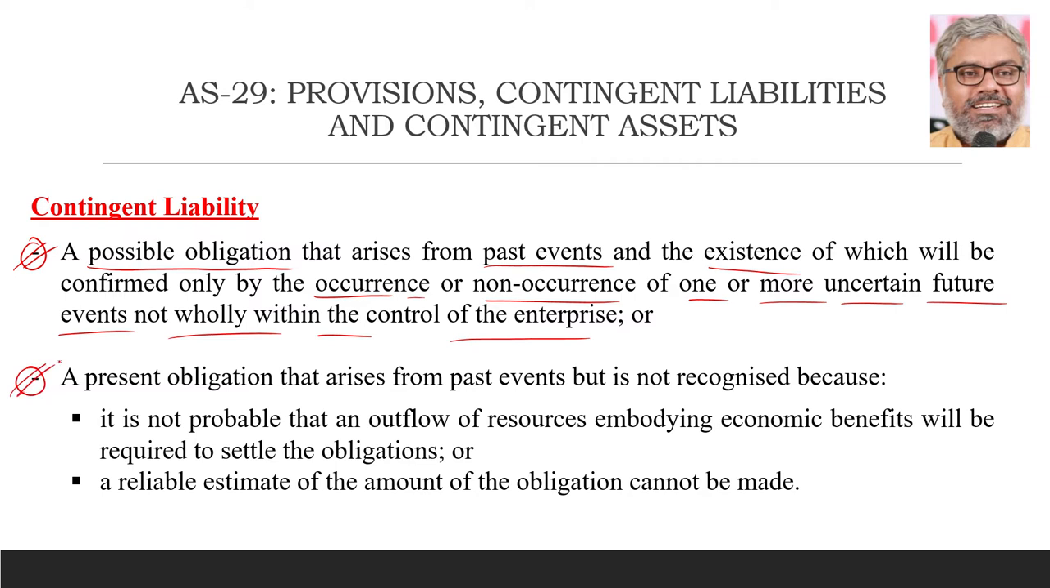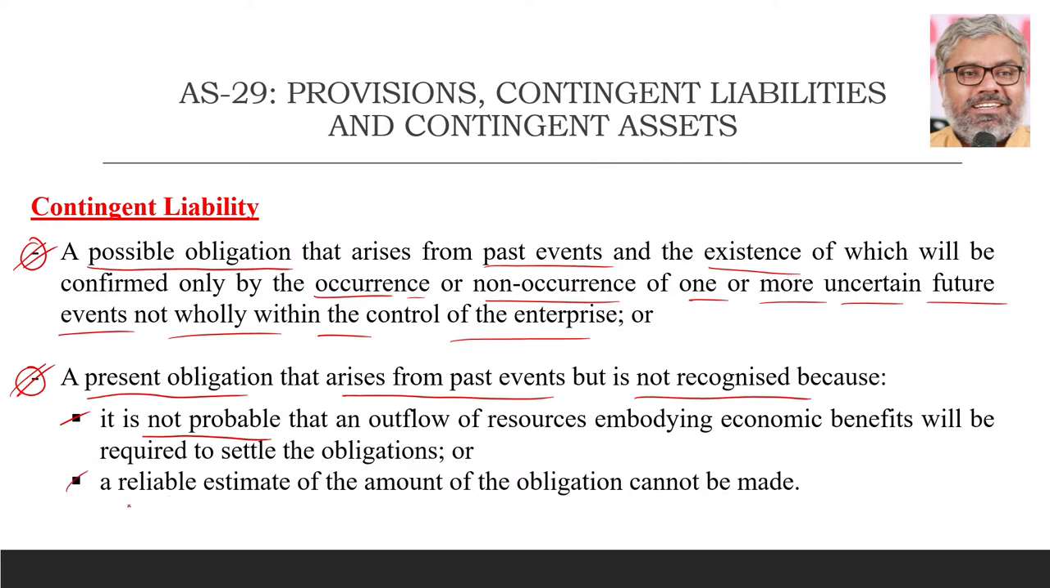Another kind of contingent liability also can be there, where there is a present obligation arising from past event, but it is not recognized as a provision. Why? Because one, it is not probable that an outflow of resources embodying economic benefits will be required to settle the obligation. It is not probable. Means outflow might not happen in future. Why should we provide for it? Maybe you can just call it a contingent liability.